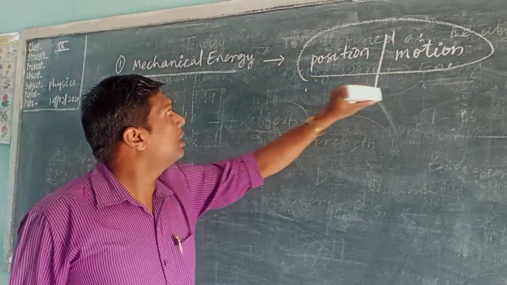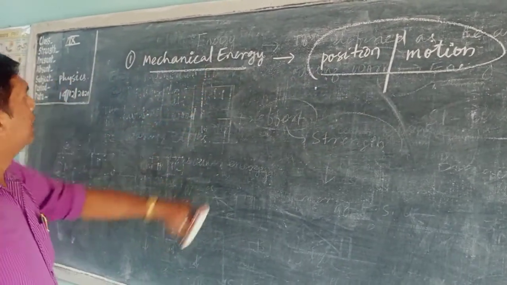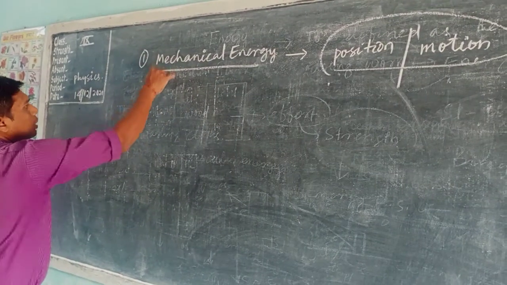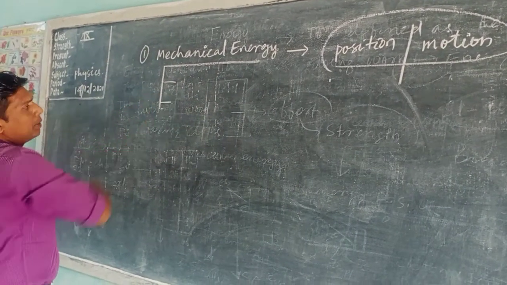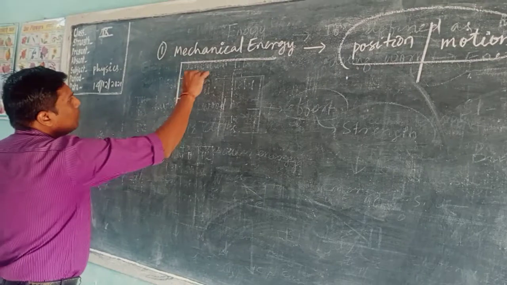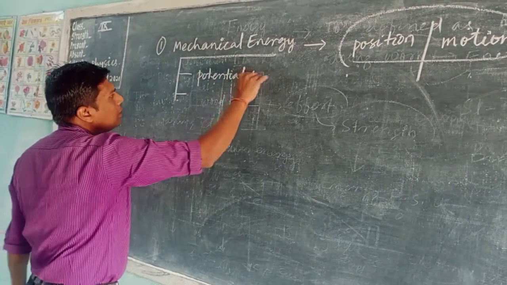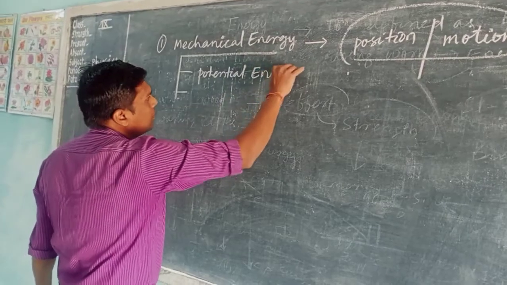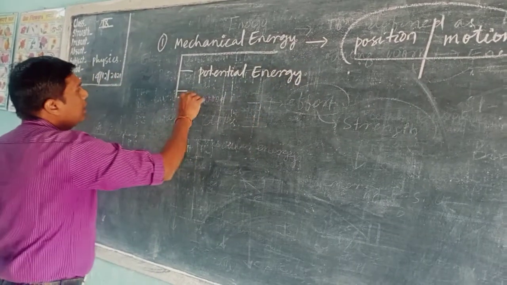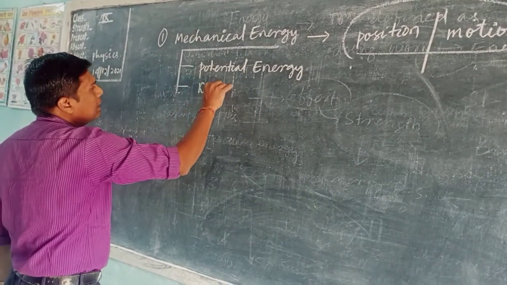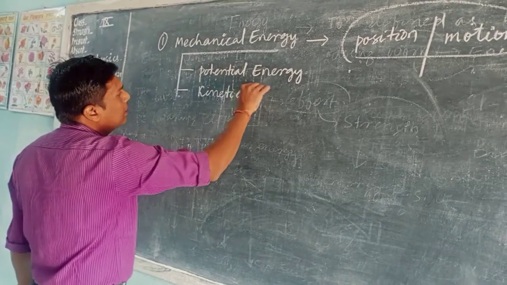That is known as mechanical energy. And this mechanical energy is of two types. One is known as potential energy, and the second one is kinetic energy.